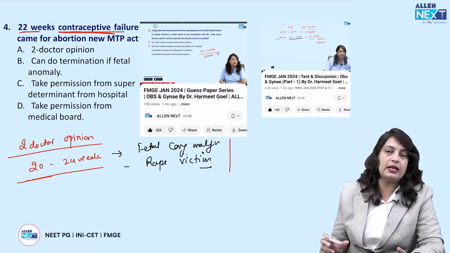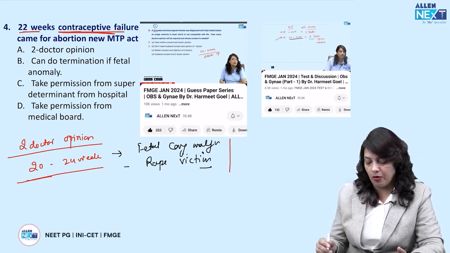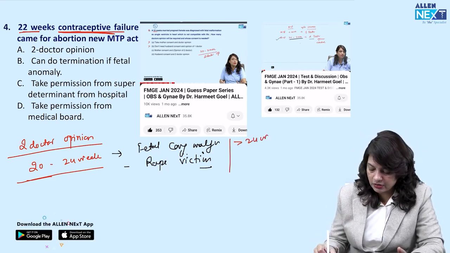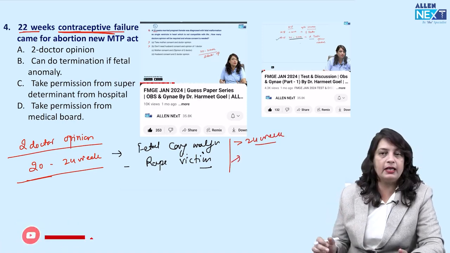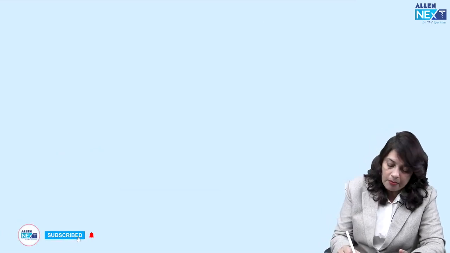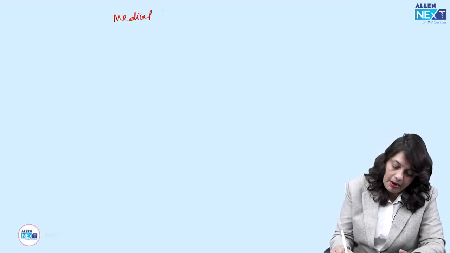If the patient is a case of fetal congenital malformation and pregnancy has gone beyond 24 weeks, or if she is a rape victim, only then this case can go to the medical board.